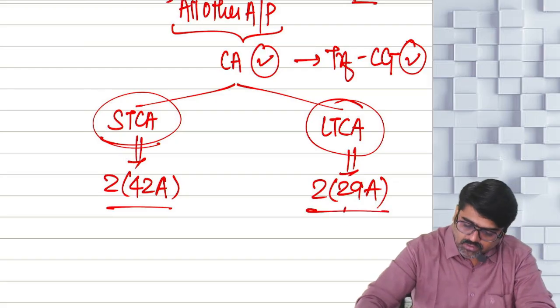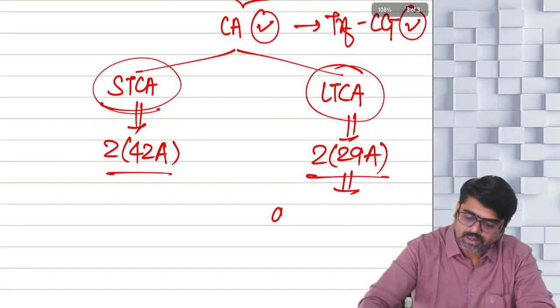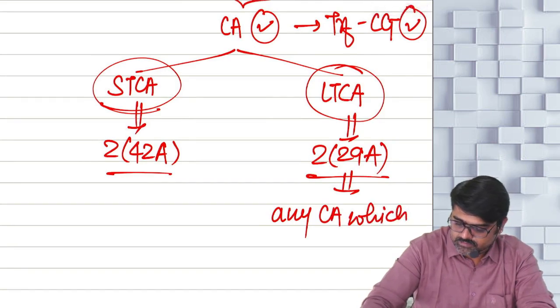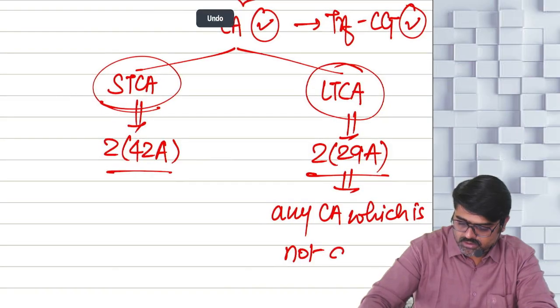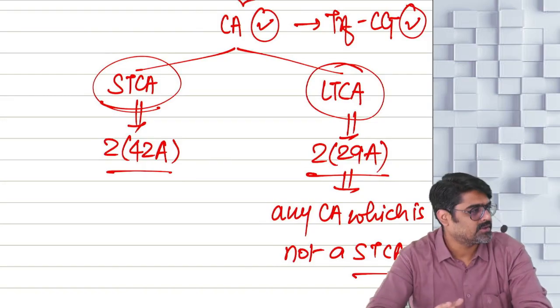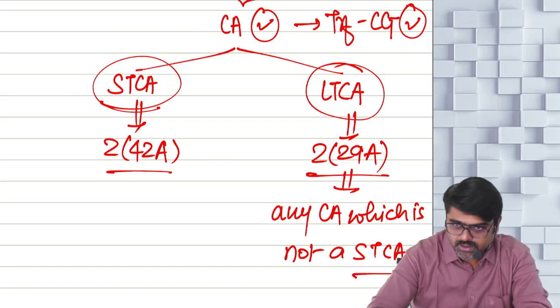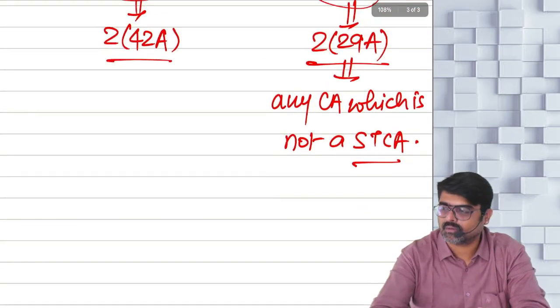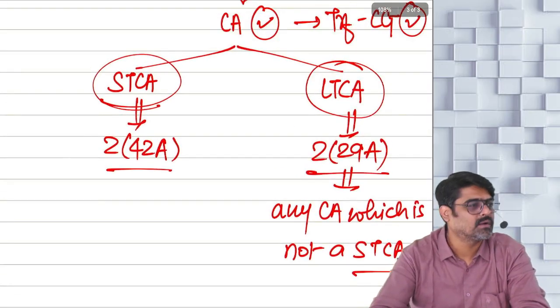Now what is a long term capital asset? Any capital asset which is not a short-term capital asset is a long-term capital asset. No, really, this is the definition.